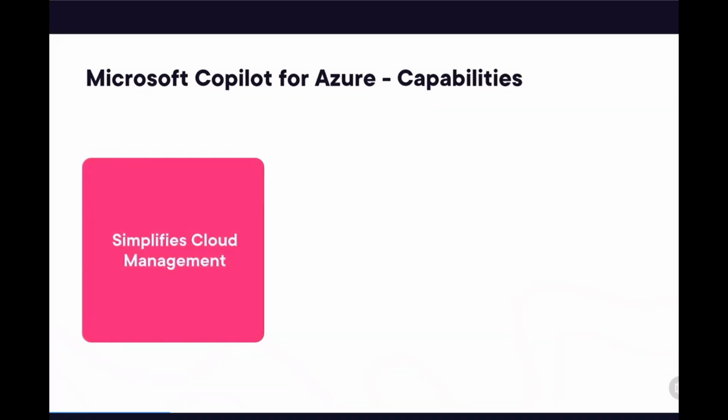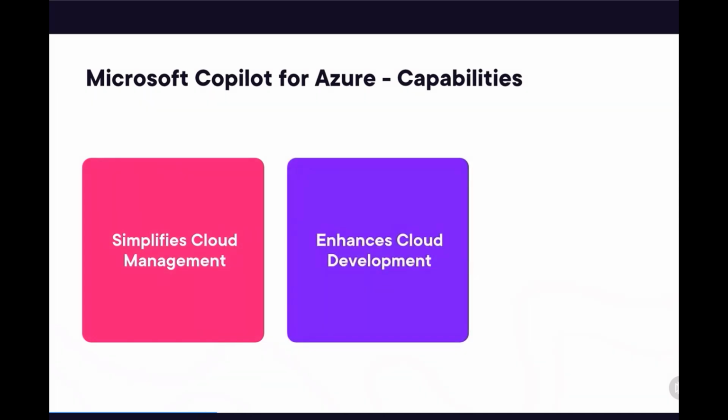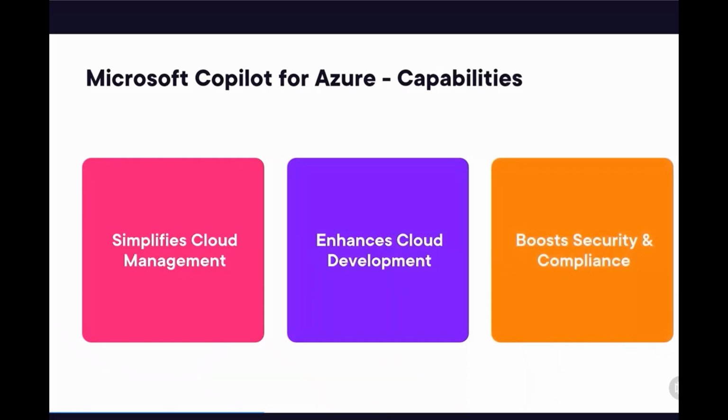Microsoft Copilot for Azure simplifies cloud management. It can help discover different kinds of insights about your cloud environment, like resource usage and the cost behind it. It enhances cloud development. With Azure Copilot support, you can write PowerShell and Azure CLI scripts faster, as Copilot can generate them for you. It boosts security and compliance. Copilot for Azure can help you discover non-compliant resources and security issues in your cloud environment.